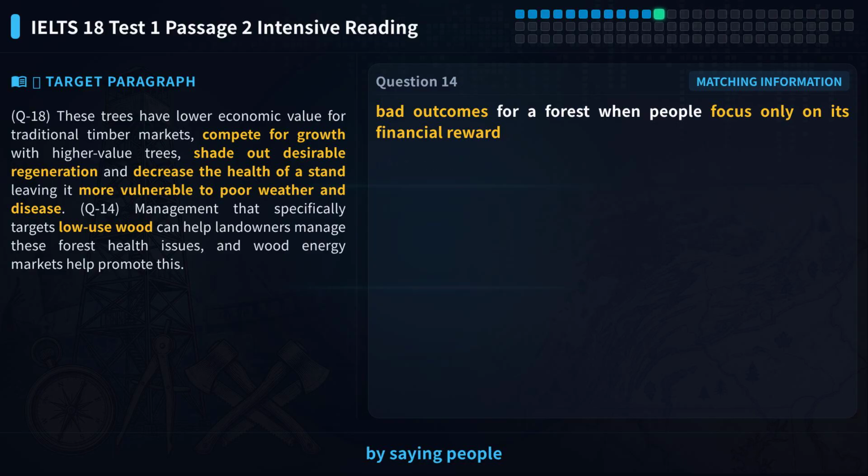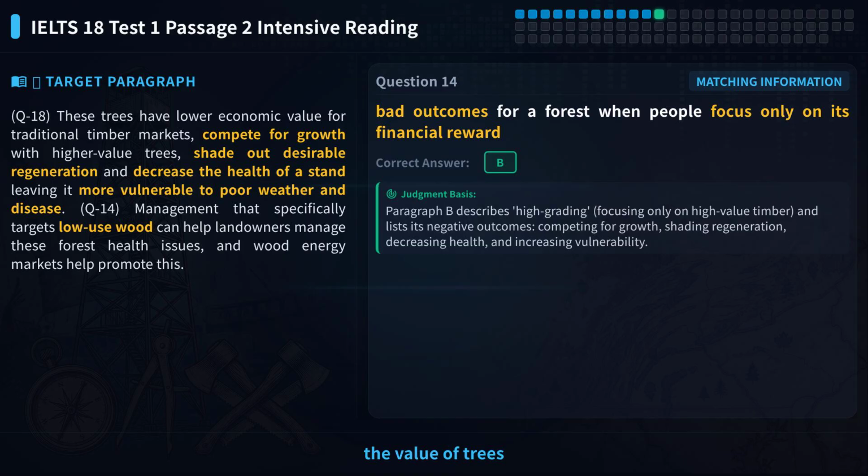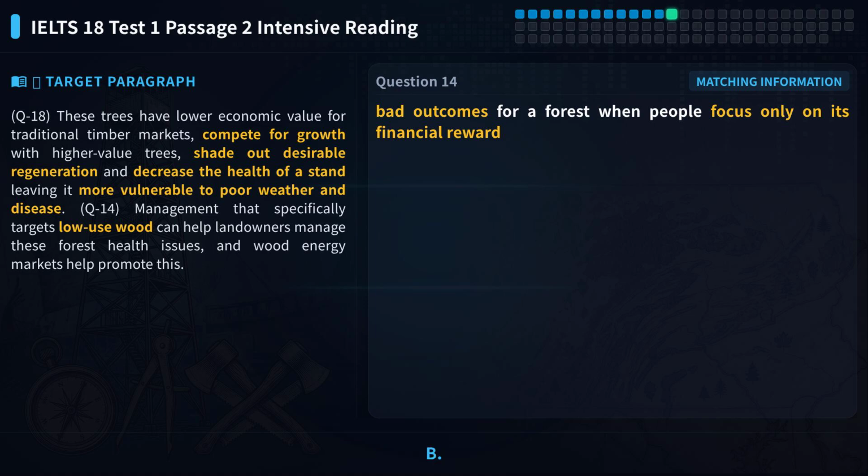Paragraph B starts by saying people only cared about the value of trees as high-quality timber. This is only financial reward. Then it describes the problems: competition for growth, shade-out regeneration, and decreased health. So the answer to question 14 is B.